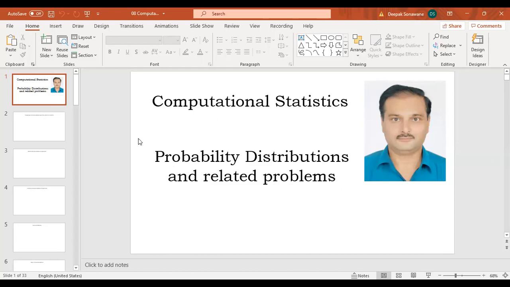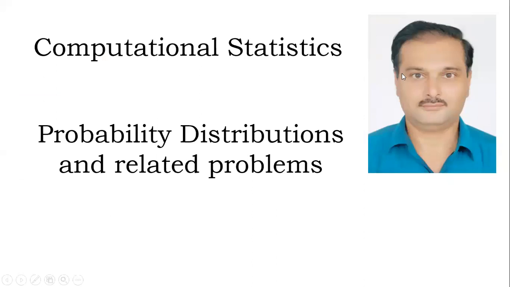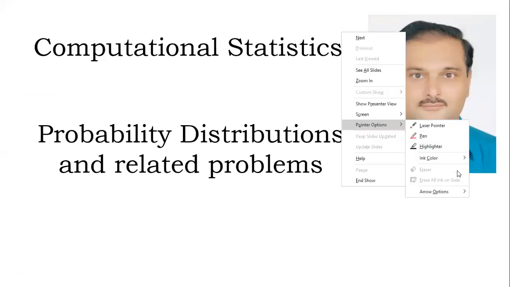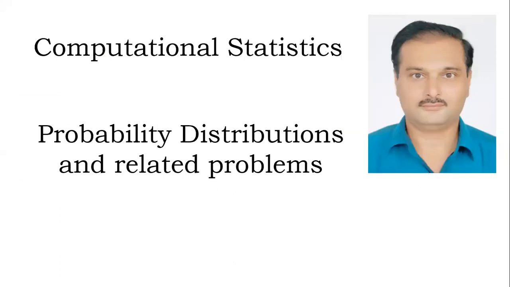So, towards a quick recap of the same, I would like to say that experiment, then sample space, then a random variable. Random variable is a real valued function defined on the sample space.